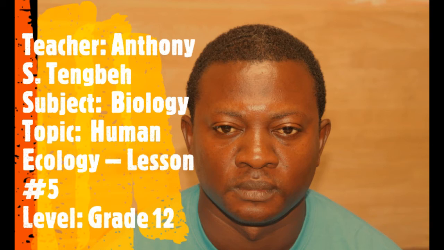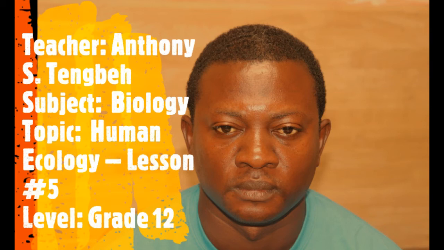So learners, like we said in our objective, we want to know the basic concepts of ecology. There are 11 basic concepts of ecology. Of course, we're going to be discussing the major one, which is habitat. So the 11 concepts of ecology include habitat. The second is ecological niche. The third is biosphere.